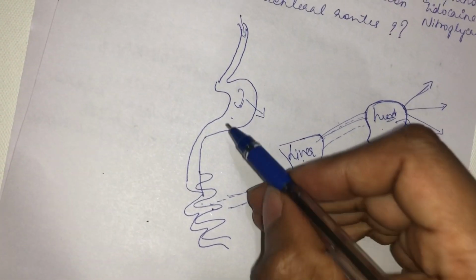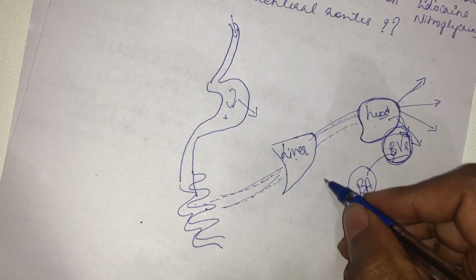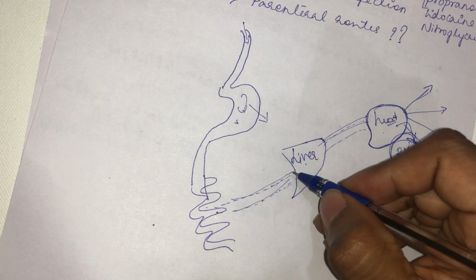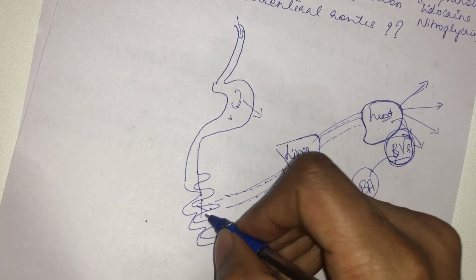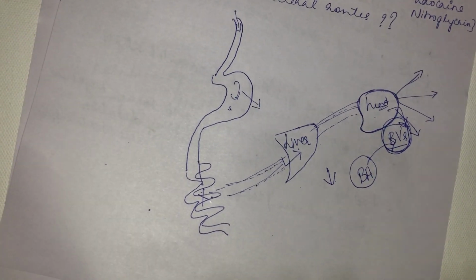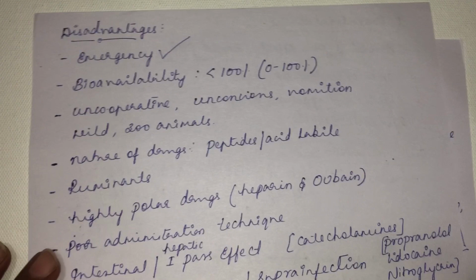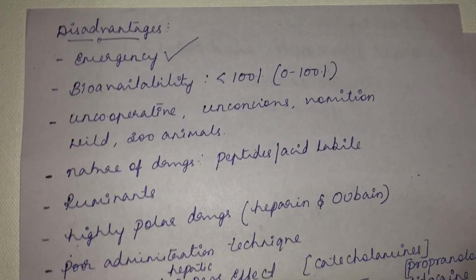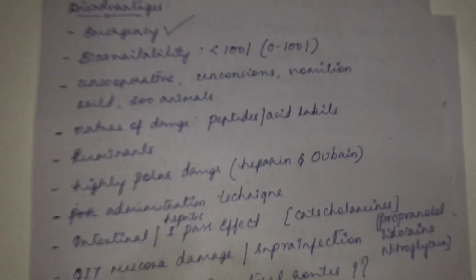You call it as bioavailability. By the time a drug from the GIT reaches the systemic circulation, the amount of drug will be decreased. There is some metabolism that occurs in the liver, and some metabolism that occurs in the intestine, so the amount that reaches the systemic circulation will be less. That is the meaning of bioavailability. The bioavailability of the drug will be less than 100%, or ranges from 0 to 100%.